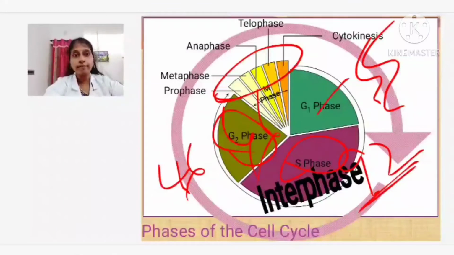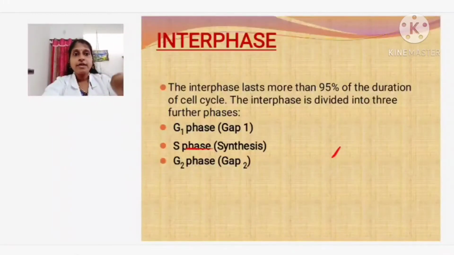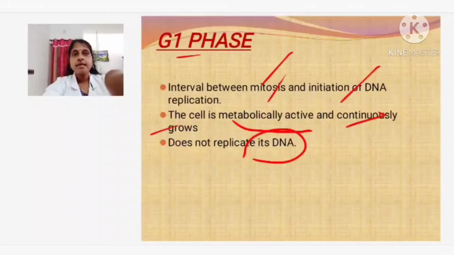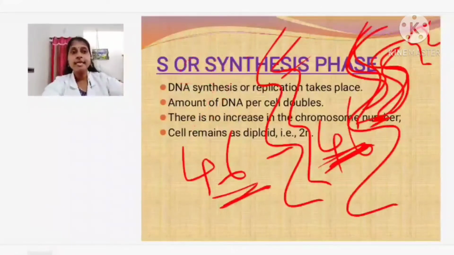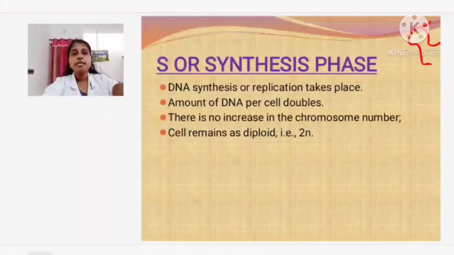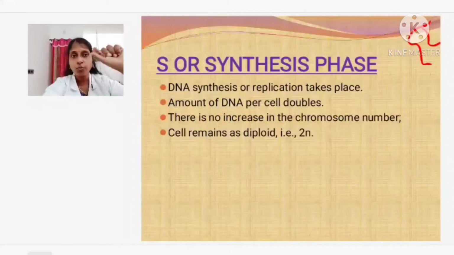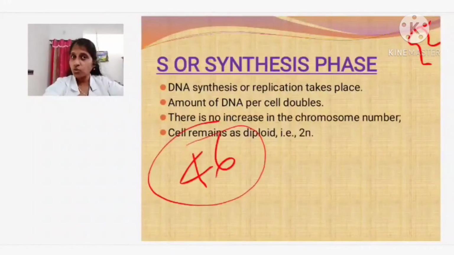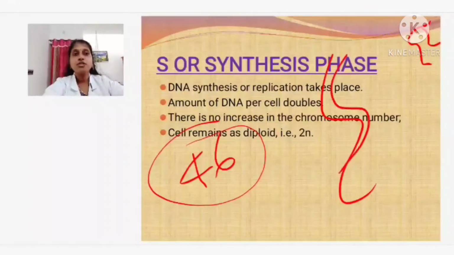Now we are moving on to M phase or mitotic division, mitosis phase, right. So in interphase we have seen G1, gap 1, S and synthesis. In G1 phase, the cells are active, they are increasing the content, it's growing, DNA is not replicating. Here the DNA is getting replicated. Actually the increase in the chromosome number is not taking place because they are attached with one another, only duplicate copies are formed, they are in close association. Cells remain diploid. What is the diploid condition? It is 46. But all these 46 have their duplicate copy as well, but they are intact in close association, right.